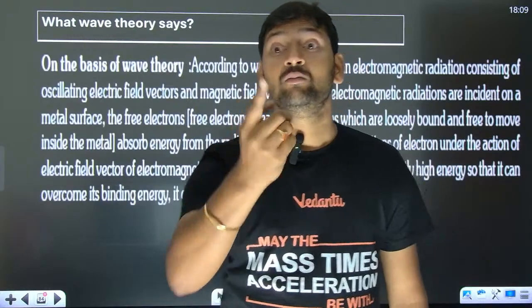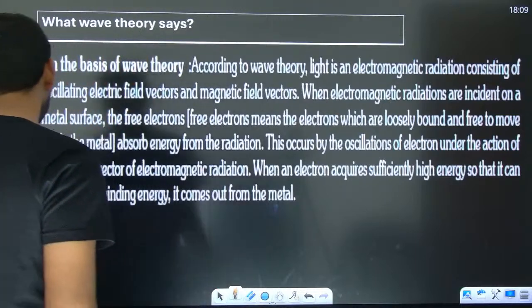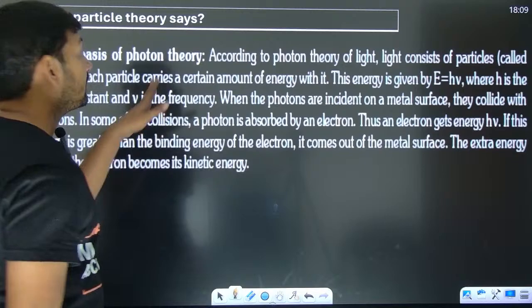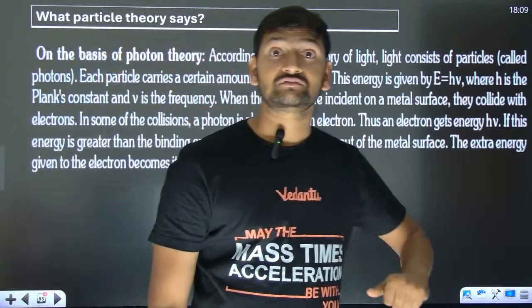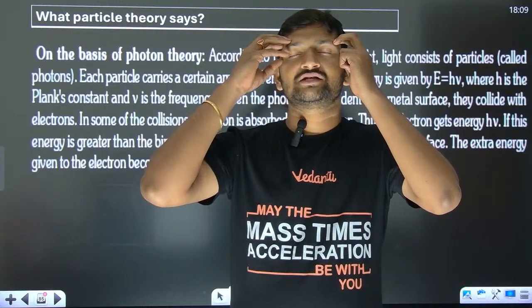It has nothing to do with the frequency. Now what the photon theory says, you visualize like this.